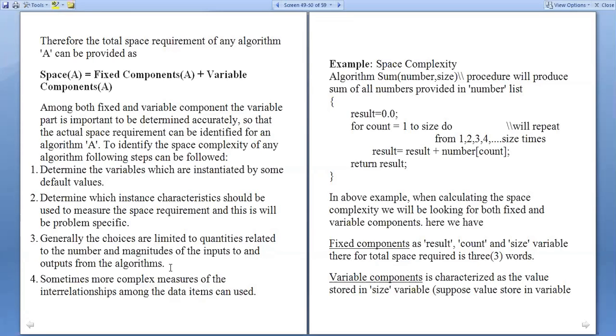So what type of input we are giving, what is the size of the input, what is the magnitude of the input, and what type of output you will get. These things are to be considered. Sometimes more complex measures of the interrelationships among the data items can be used. Among the data items, there are different types of data, so we consider the relationship between one type of data and another.